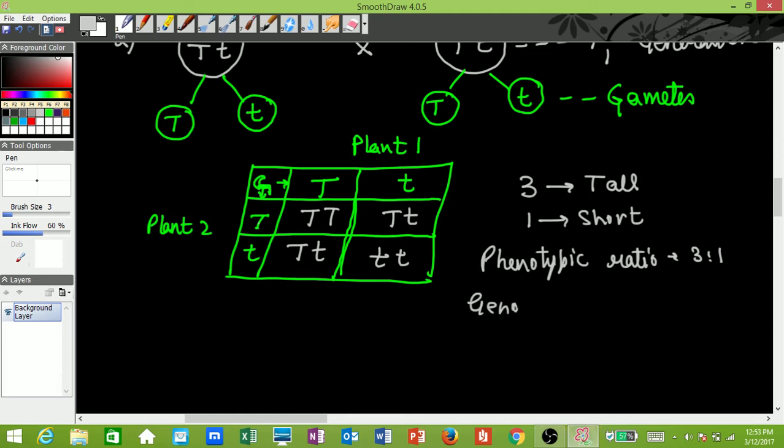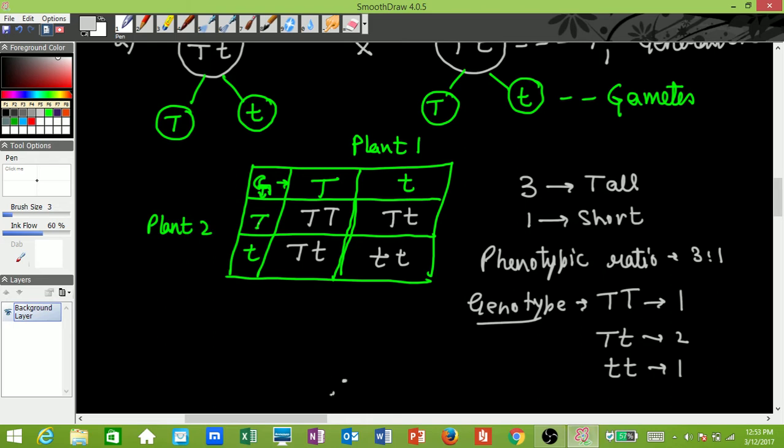Whereas if you see the genotype, there were differences. In the genotype, there was one plant with capital T capital T, then with capital T small t there were 2 such plants, and with small t small t there was 1 such plant.